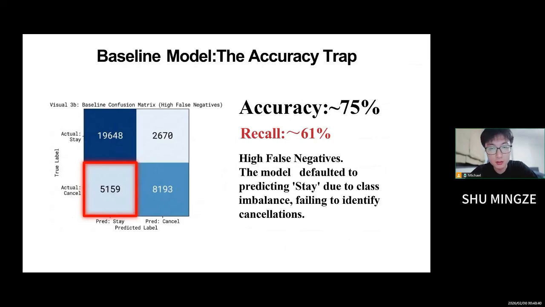Next, let's look at the results. Our baseline model initially showed 75% accuracy, which might seem acceptable, but it was actually an accuracy trap. With a recall of only 61%, the model suffered from very high false negatives. Due to class imbalance, it essentially defaulted to predicting that everyone would stay, making it useless for identifying the very cancellations we aim to prevent.